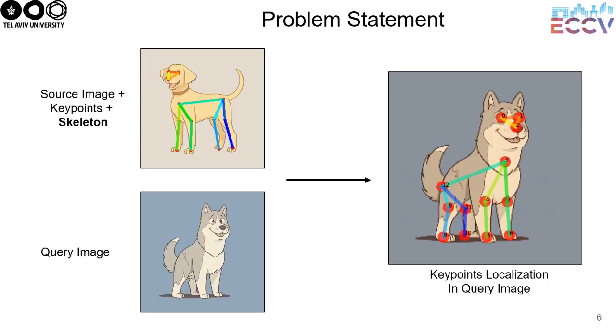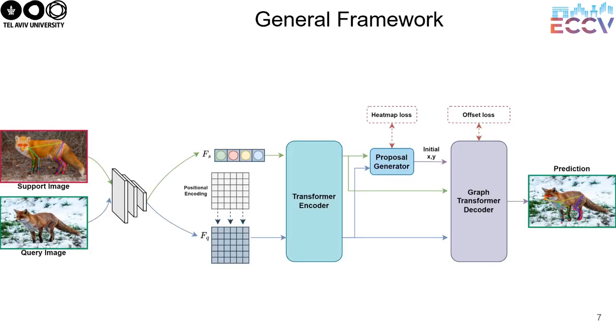Our problem statement is as follows. Given an input source image with key point definition and skeletal relations, we locate these key points in a query image. The support image can be from a new category that the model has never seen during training. Our approach begins by using a pre-trained backbone to extract features from both the support key points and the query image. We then refine these features using a transformer encoder, which leverages self-attention to enhance the quality of the extracted information. Next, we use a similarity proposal generator to provide initial guesses for the coordinates of the key points. Finally, a transformer decoder is used to accurately predict the location of these key points.